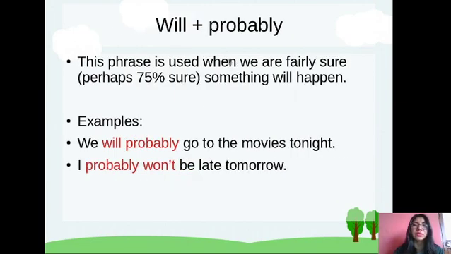We are going to see that part. Will plus probably. This phrase is used when we are fairly sure, perhaps 55% sure, something will happen. Okay, in this case it is the same. You are going to use probably in order to give emphasis to your prediction. You are going to use probably when you are 55% sure that something will happen. Okay, that is the difference between will definitely and will probably.